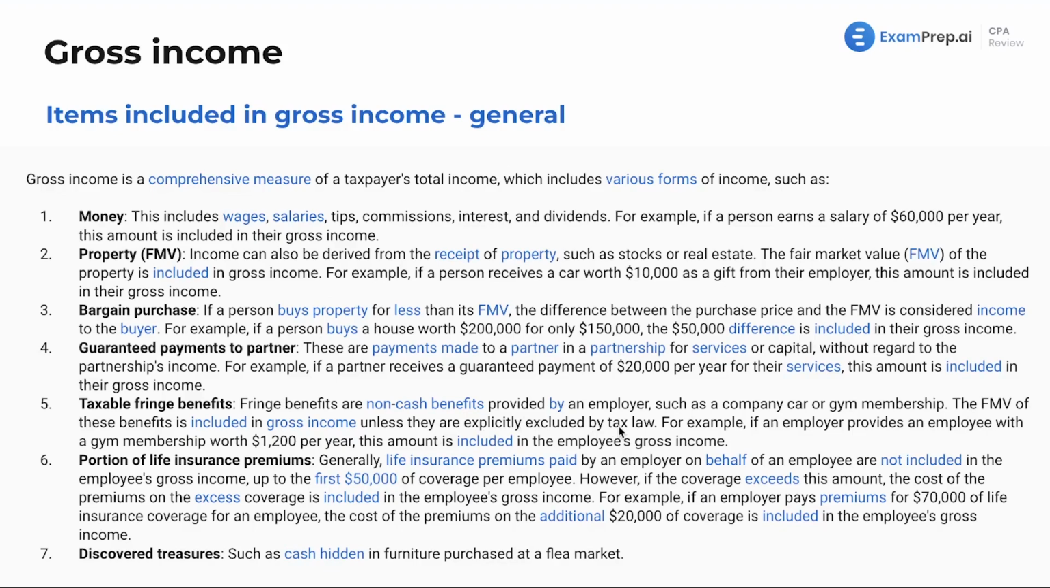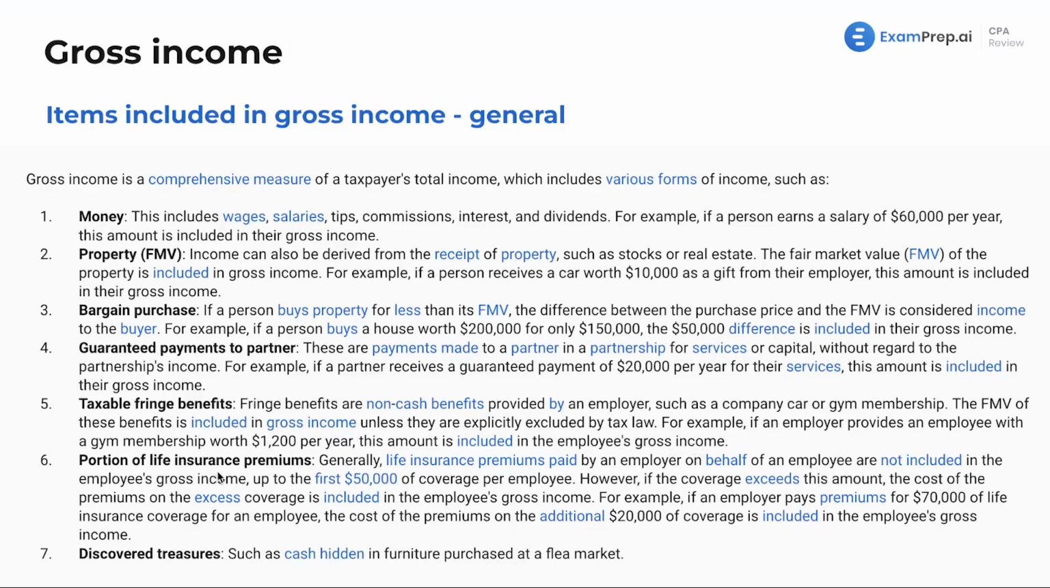Now, that's another good point. Generally speaking, you just throw out tax law. Everything's includable unless it specifically says otherwise. So make a note of that as well. For example, if an employer provides an employee with a gym membership worth $1,200 per year, this amount is included in the employee's gross income.